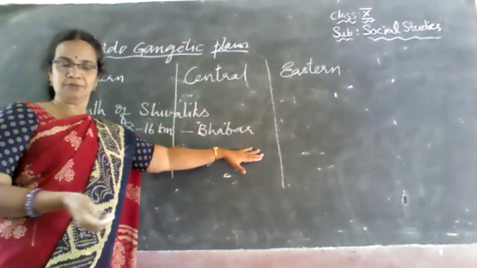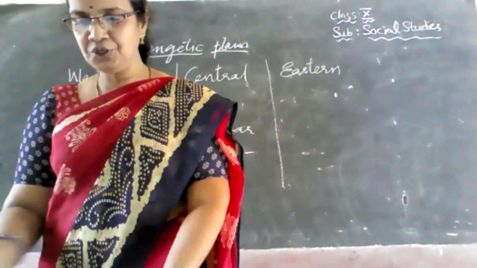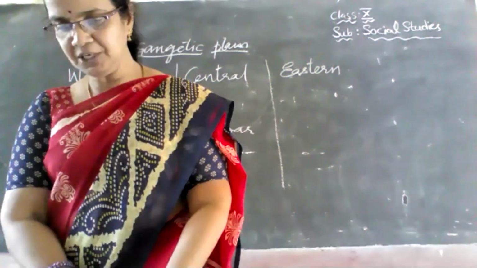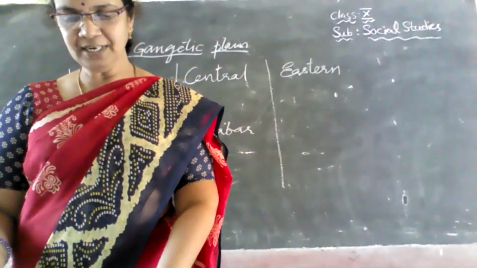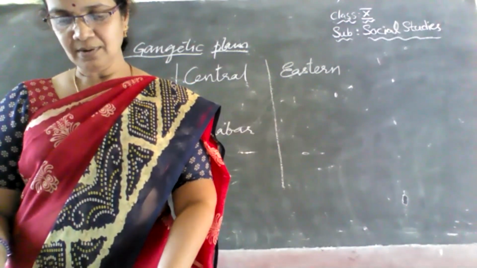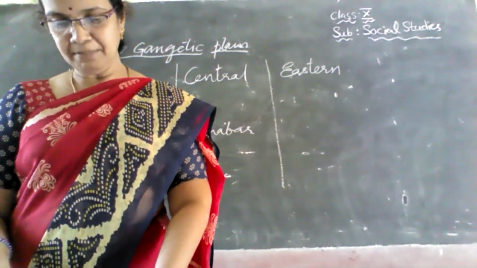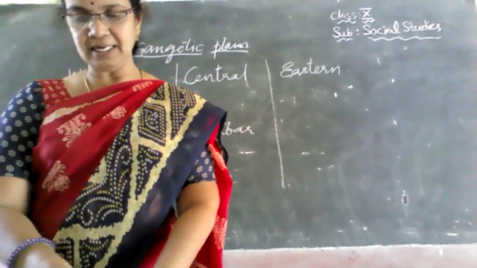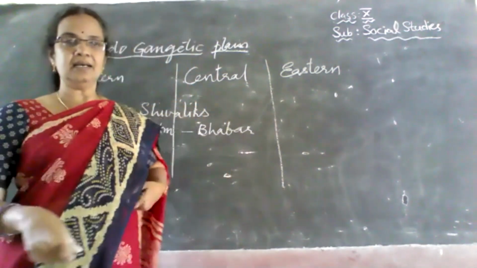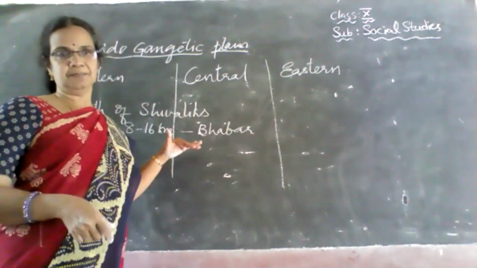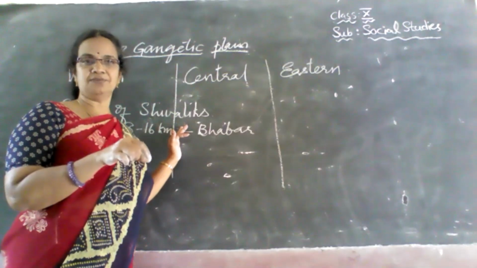If you open your textbook, on page number 6, figure 1.4, you can see the pebbles which are brought from the mountain areas, and under these pebbles, the streams and rivers will be flowing.